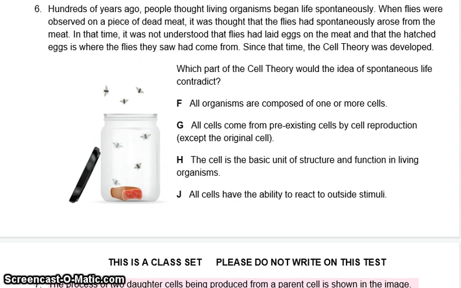F. All organisms are composed of one or more cells. G. All cells come from pre-existing cells. H. The cell is the basic unit of structure and function in living organisms. J. All cells have the ability to react to the outside. Which one's not true?